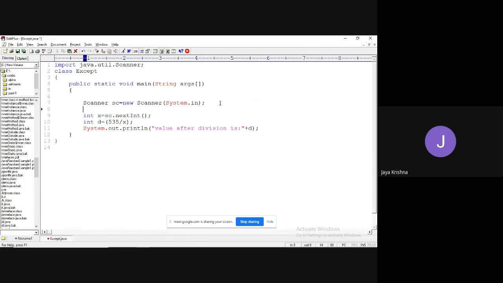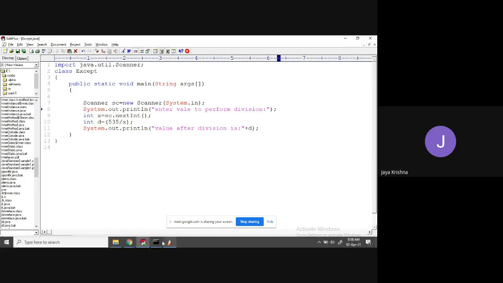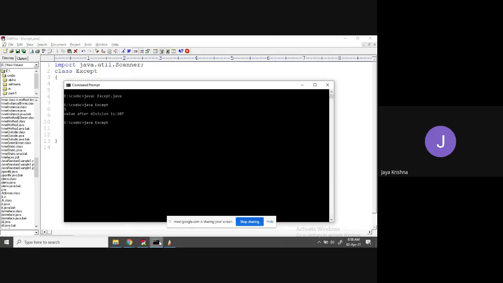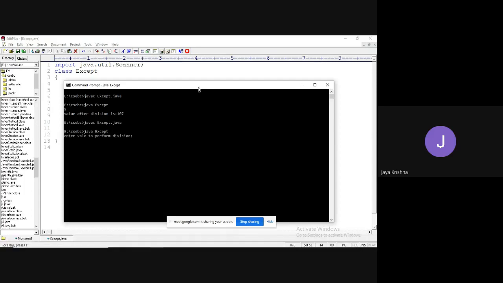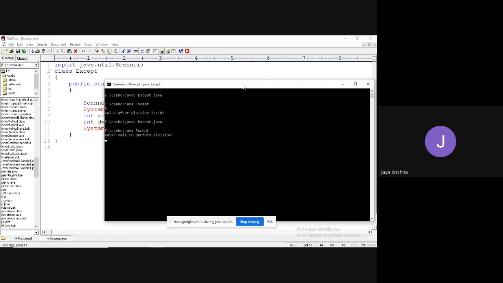So what I will do is type System.out.println of a prompt. So no errors. Enter value to perform division. I'm going to enter 15 once again. Value after division is 35.